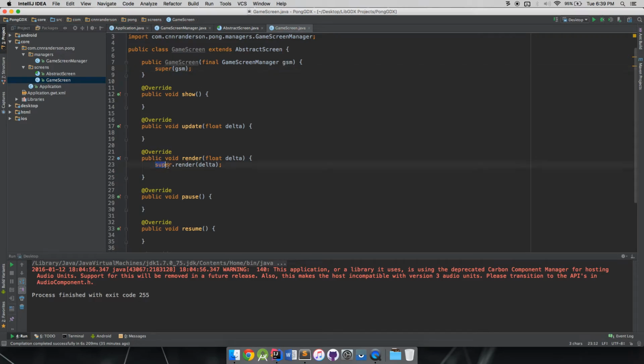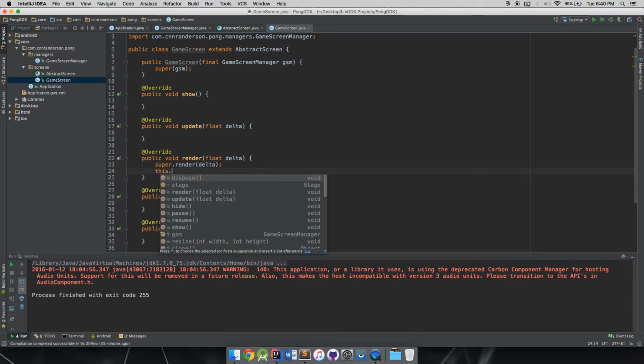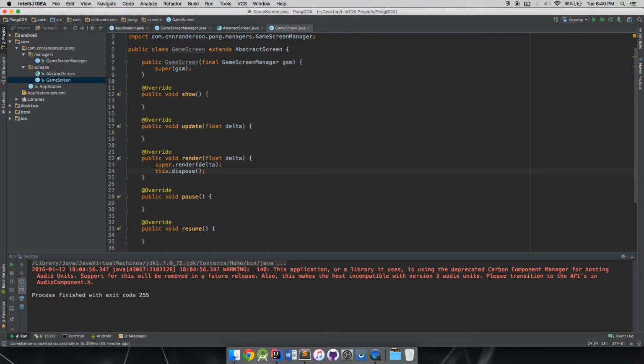To understand this, you notice how we have the super and then the dot. Super dot render. That's because we're calling the super class, so a reference to this class, and then as normal, when you're calling a method under a class, like this.dispose. But you see here, it's super with some arguments, not doing the dot.